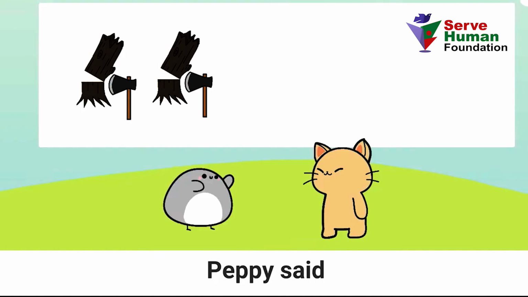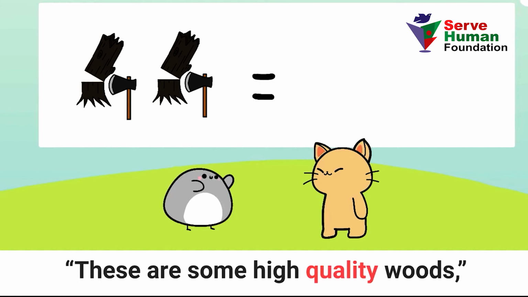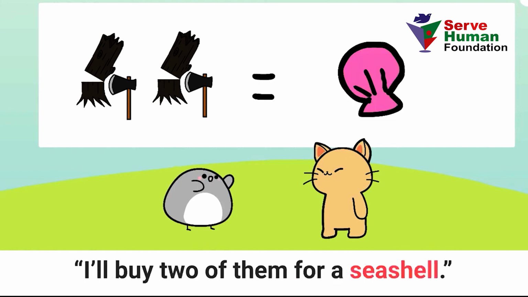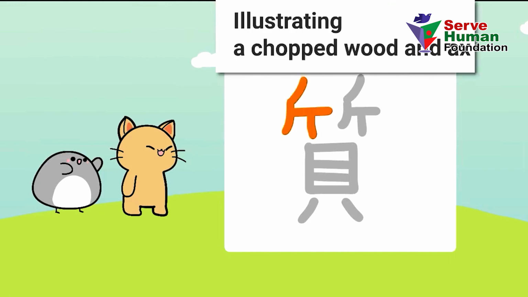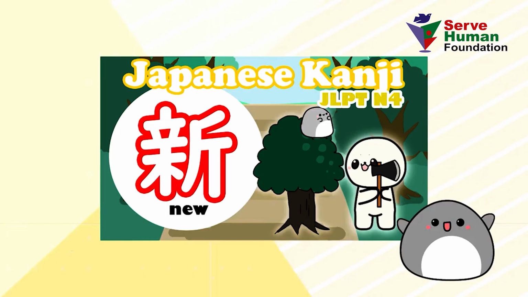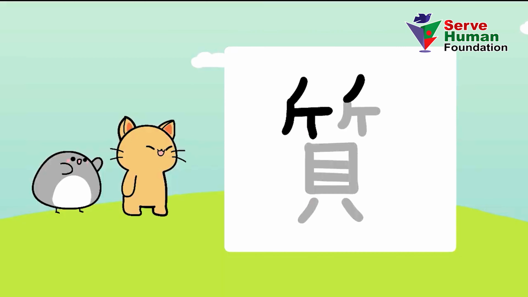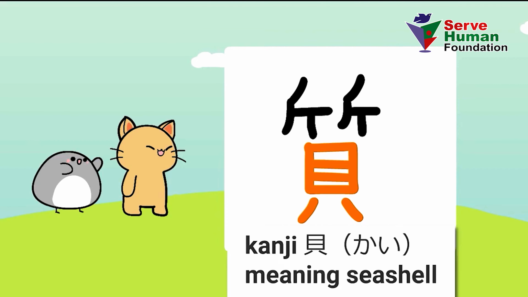Peppy said, there are some high quality words. I'll buy 2 of them for a seashell. This illustrates a chopped wood and axe. For more detail, please check this video. One more word. And this is kanji kai.